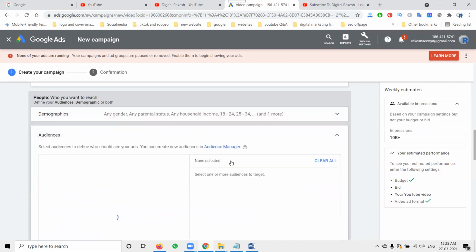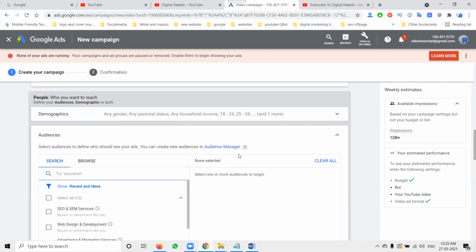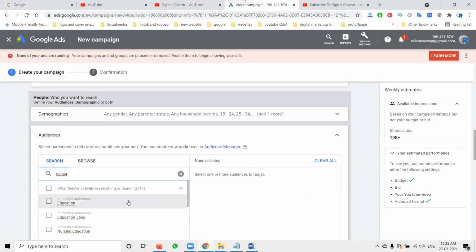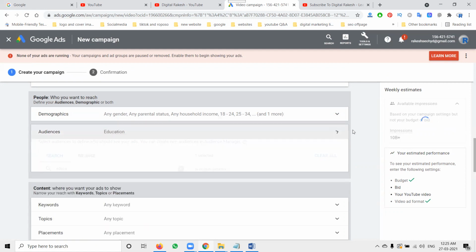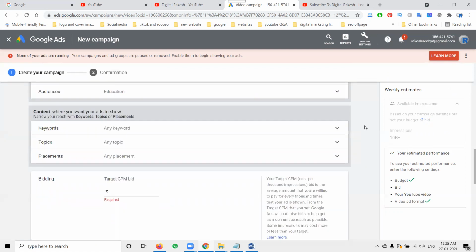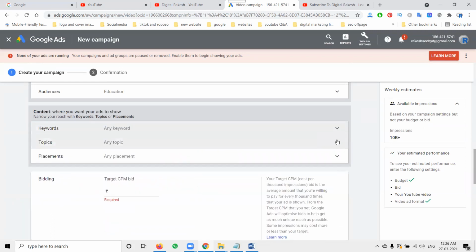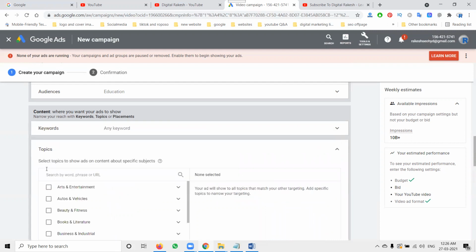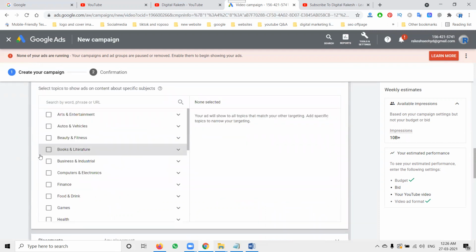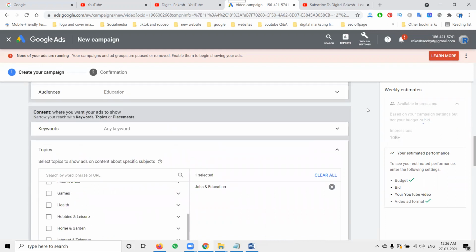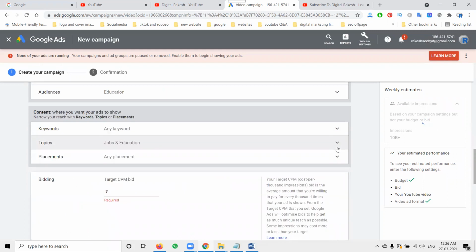Next, audience selection. Any specific audience you can select. But I'm targeting each and every audience, not a specific one. Suppose you select a specific audience, say education. So my target will be education. The major key point is your topic and your keyword, everything will help. But you target everyone, not a particular keyword or topic. Topic will also be selected here. I always select education. Here also I select job and education, since most of my videos are education videos.